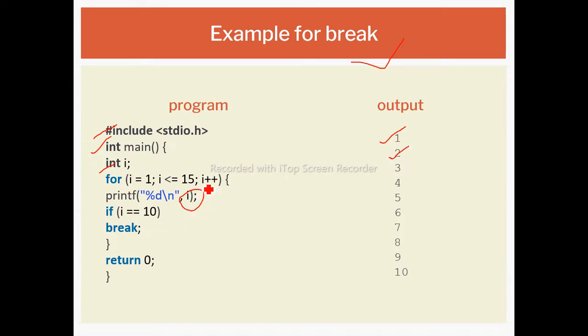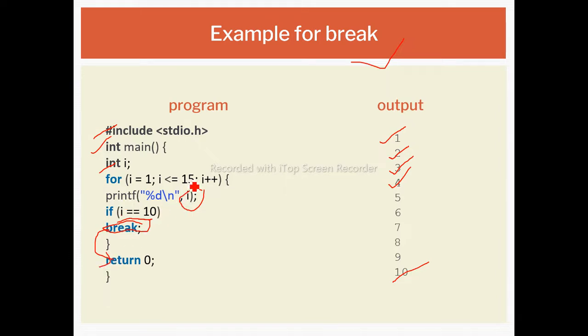It will increment to 3. 3 is less than 15. Yes. Okay, next it will become 4. 4 is less than 50, up to 10. But when it becomes 10, it will check if i is equal to 10, meaning 10 is equal to 10, it will break the control and come out of this loop. And it will execute up to 10.